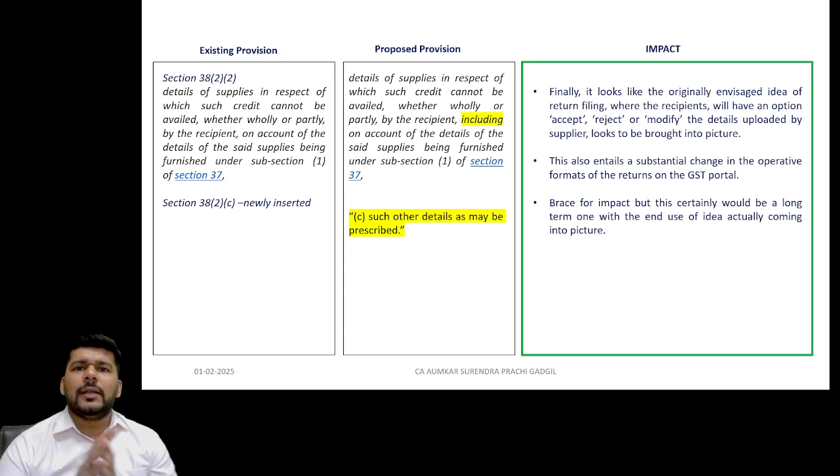So there's a possibility that the original matrix will be reframed as far as the return filing mechanism is concerned. Of course, this looks like it is going to achieve the originally envisaged objective, and therefore, if the portal functions with the nuances introduced, this will be a welcome move for sure.